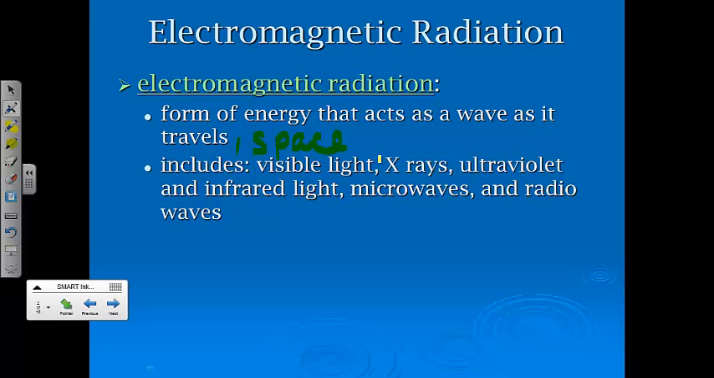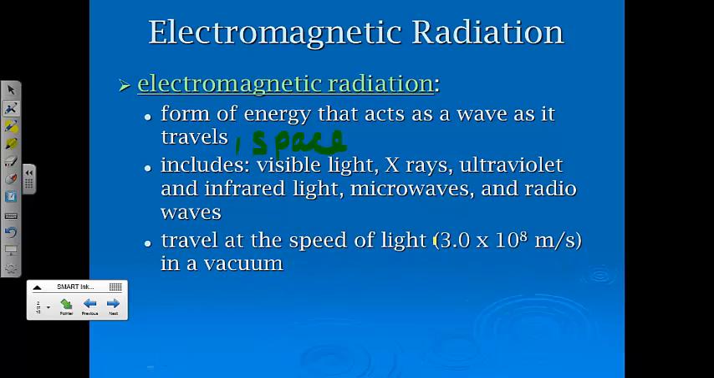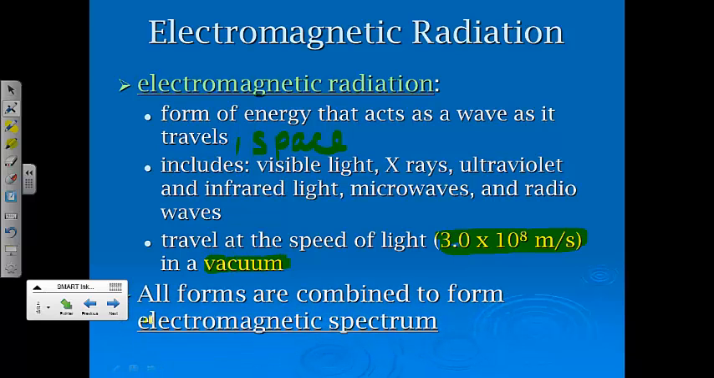This is going to include things like visible light, X-rays, ultraviolet, infrared light, microwaves, and radio waves. And it will travel at the speed of light in a vacuum at 3.0 times 10 to the 8th meters per second. Vacuum just means devoid of any other matter, not the appliance. So that's what that one's going to mean. And all forms are combined to form the electromagnetic spectrum.